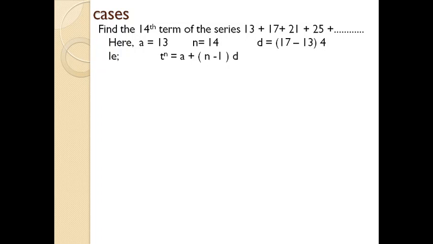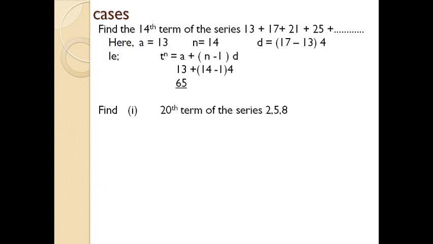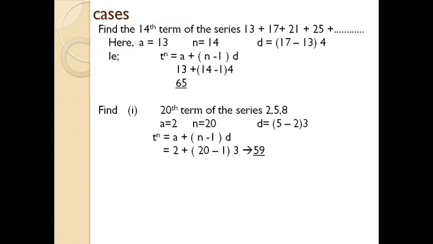So be cautious while dealing with such cases. Okay, we can substitute the same in the equation. You will get 13 plus (14 minus 1) into 4, which is 65. So the 14th term of that series is 65. Let's deal with different cases. Next one: find the 20th term of the series 2, 5, 8. Same case, just follow the rules. Find a, n, d, substitute them in the equation and you will get 59. Simple.